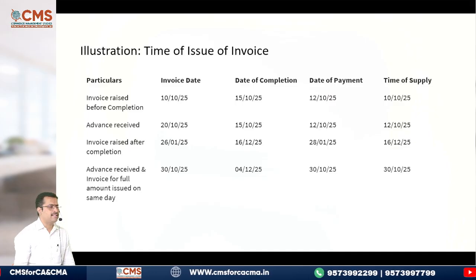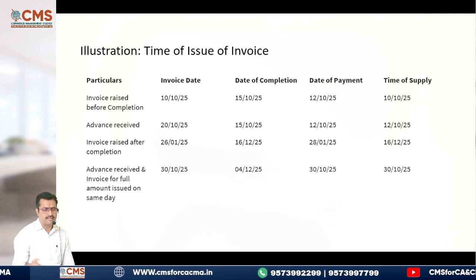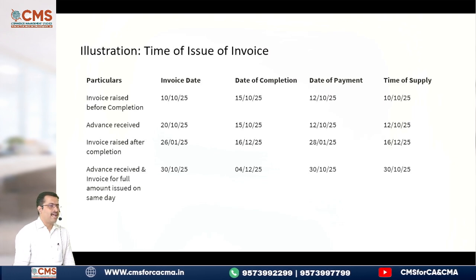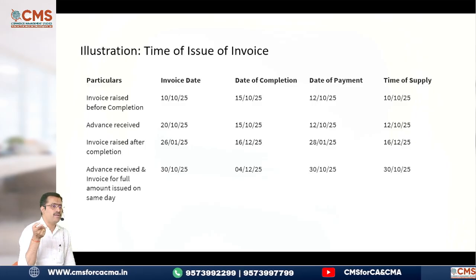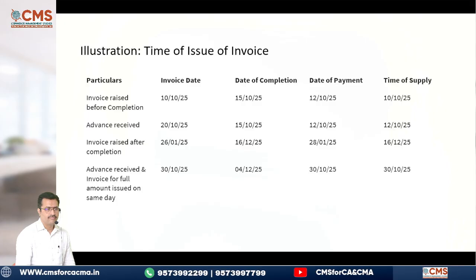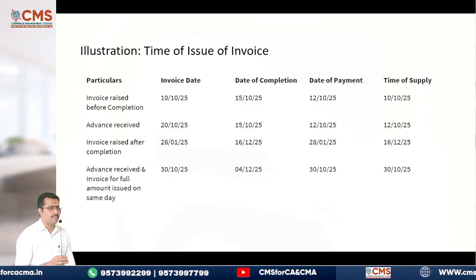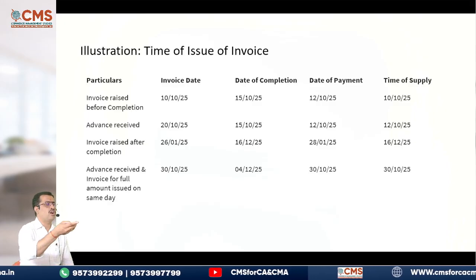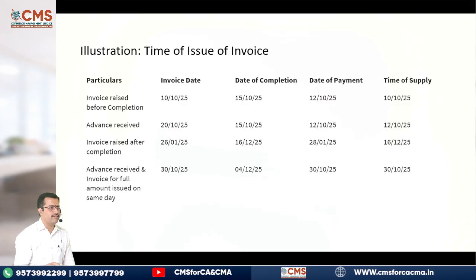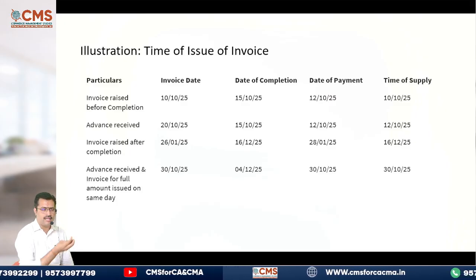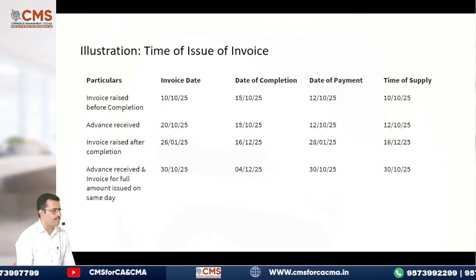Then invoice raised after completion. That means after completing the event, invoice was raised. But when? It was 26th January, but the completion of event was on 16th December. That means invoice should have been issued by 16th January, but it has been issued on 26th January. So invoice was not within the time. What I told just now, if invoice is not within the time, what is the time of supply? Date of completion of service or date of payment, whichever is earlier. So ultimately our date of completion is earlier, hence 16/12 will be the time of supply.